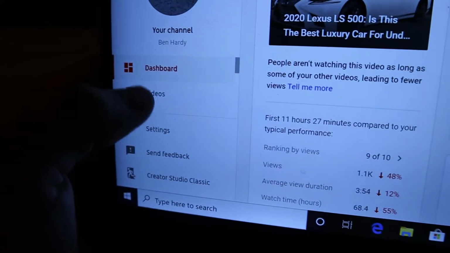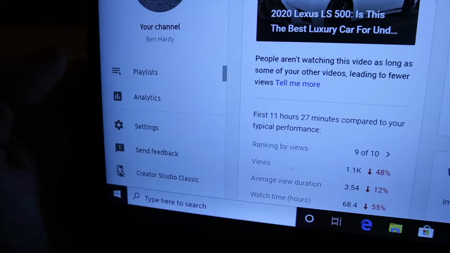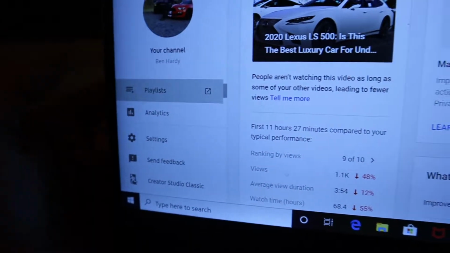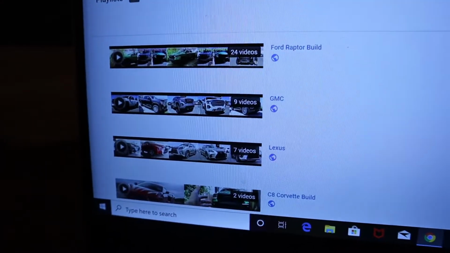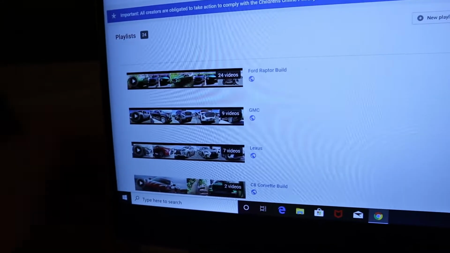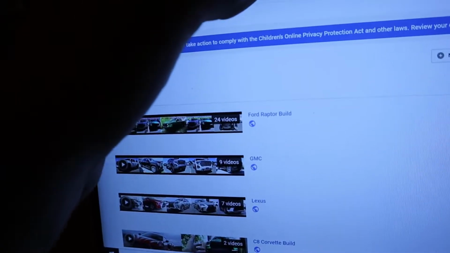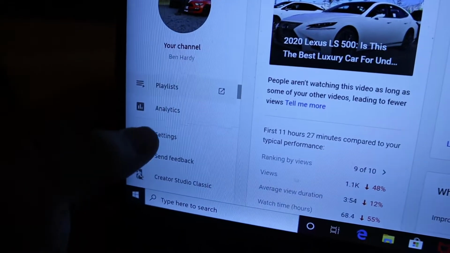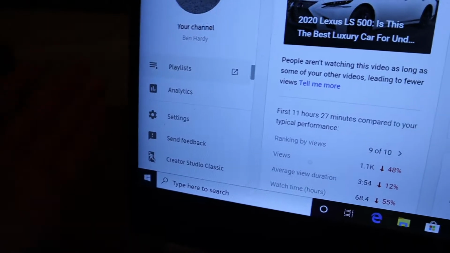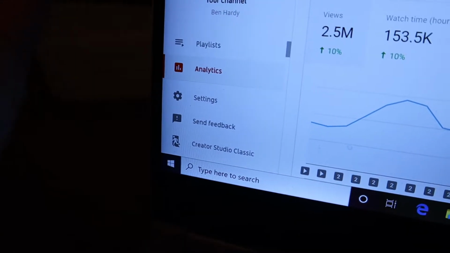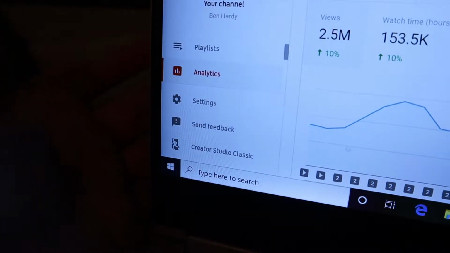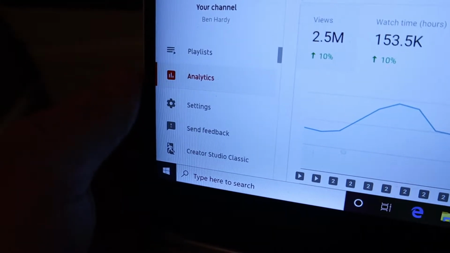And then you can see here you've got videos, which shows you all your videos, and playlists if you have playlists. By the way, on my main channel I actually have quite a few playlists. I put everything into playlists in case people ever want to use that. But now I've got to go back. Okay, so we're on the channel dashboard. Now the thing you want to do to actually see your analytics is press the analytics button, and that'll take you to the YouTube analytics for your channel.